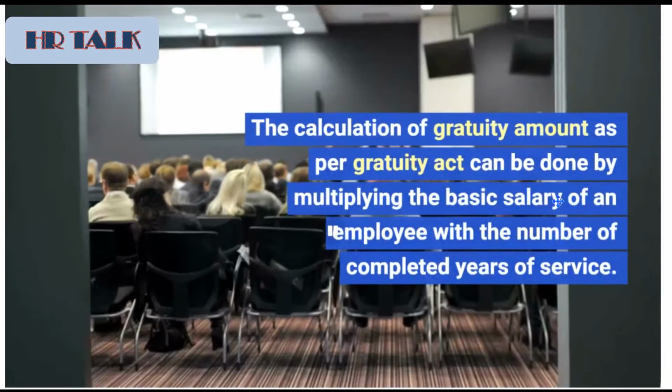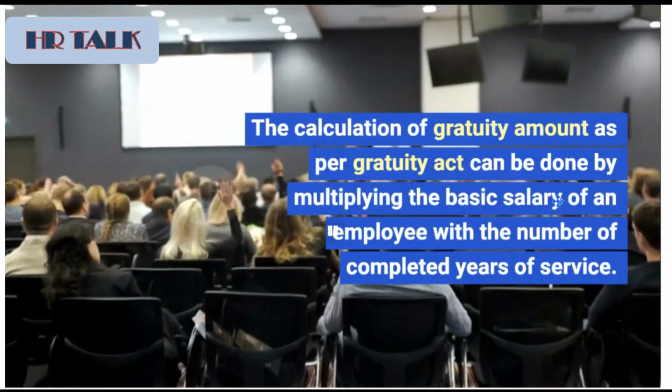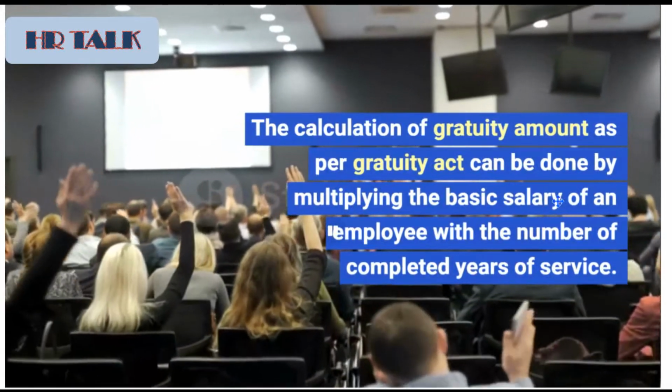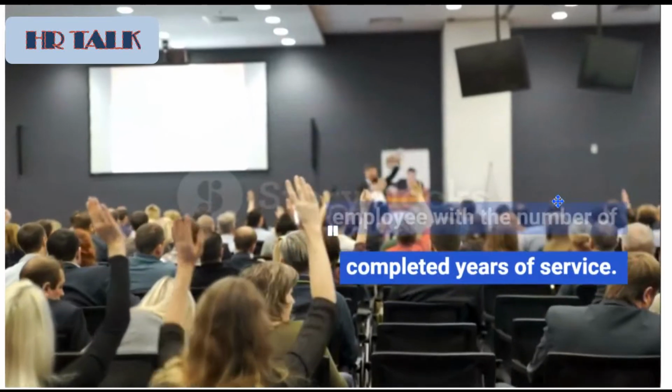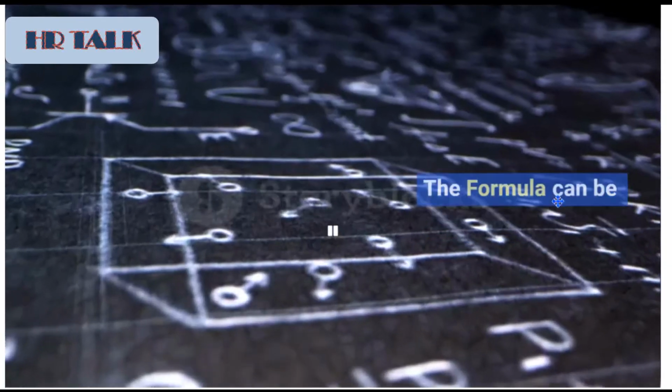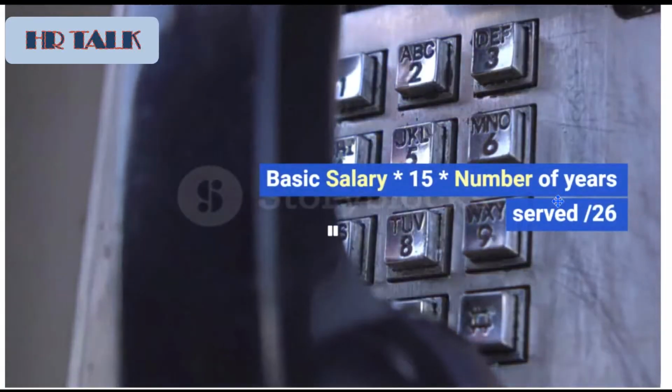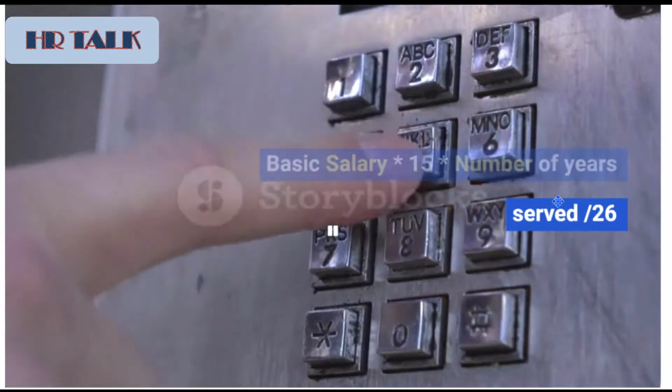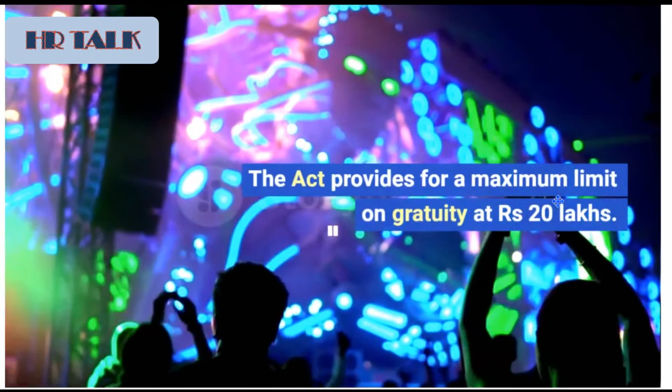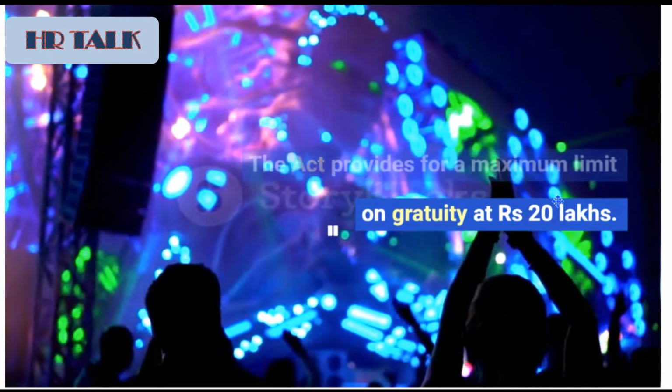The calculation of the gratuity amount as per the Gratuity Act can be done by multiplying the basic salary of an employee with the number of completed years of service. The formula is basic salary * 15 * number of years served / 26. The Act provides for a maximum limit on gratuity at 20 lakh rupees.